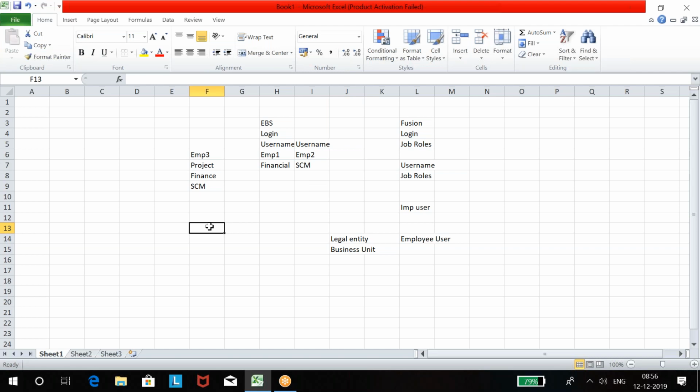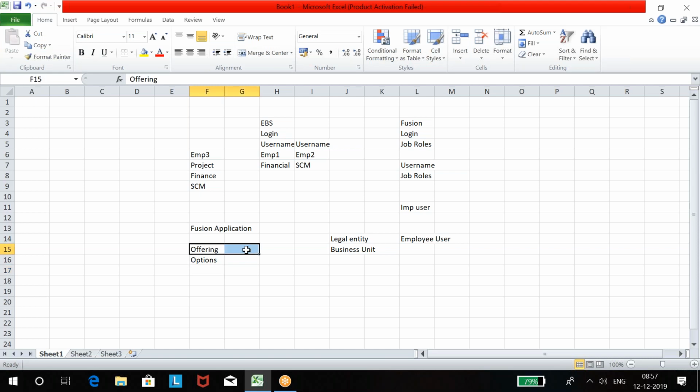If they have divided it like this, you have to take a subscription to Fusion applications, and then in Fusion applications, you have to buy offering options.